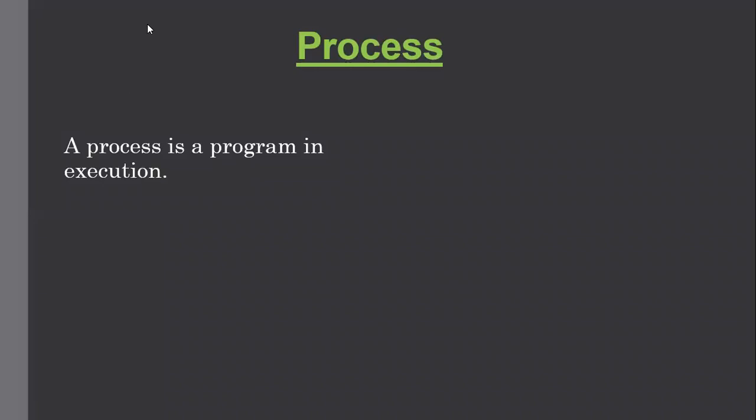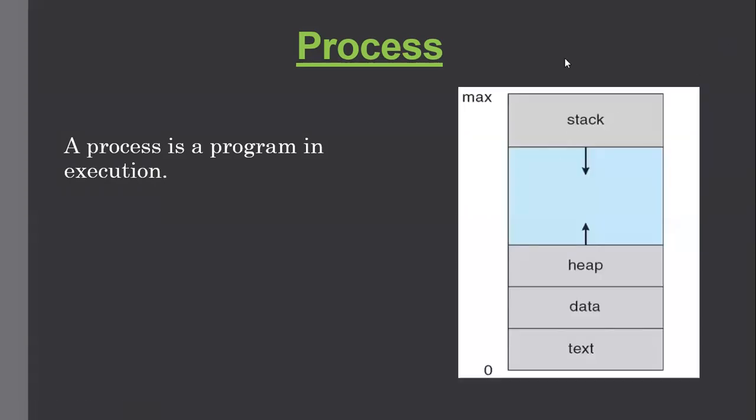And when a program is loaded into main memory, it is divided into four sections: stack, heap, data, and text. In the stack, we store the function parameters, the return addresses, and the local variables. Heap is a section of memory which is dynamically allocated to a process. The data section contains the global variables and the static variables, and the text contains the program counter and the processor's registers, basically.